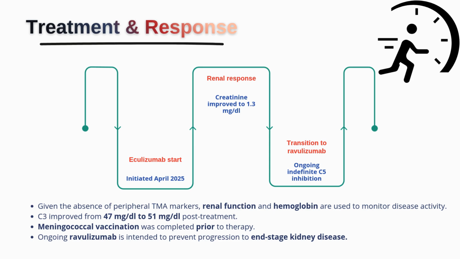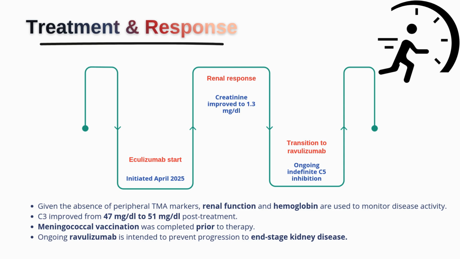After treatment, the creatinine improved to 1.3. The C3 level also increased from 47 to 51. Even though that change may seem small, it suggests at least partial improvement in complement consumption. Most importantly, the patient showed renal stabilization and early renal recovery. Later, the patient was transitioned to ravulizumab for ongoing long-term therapy.